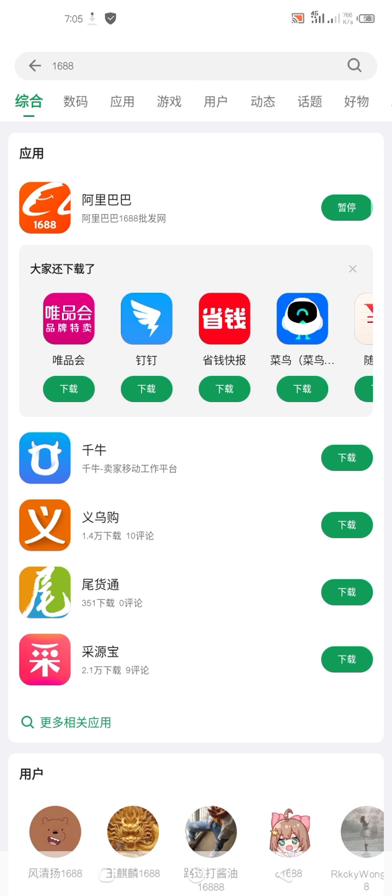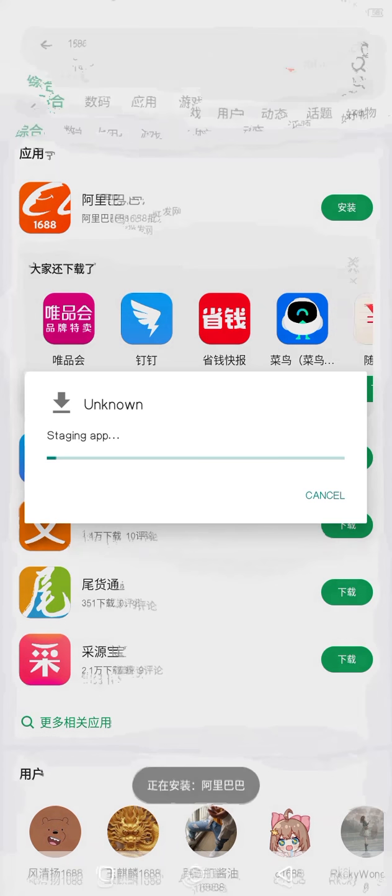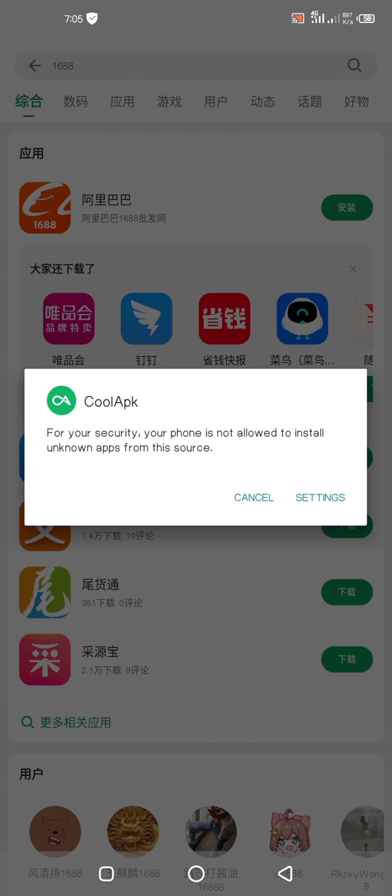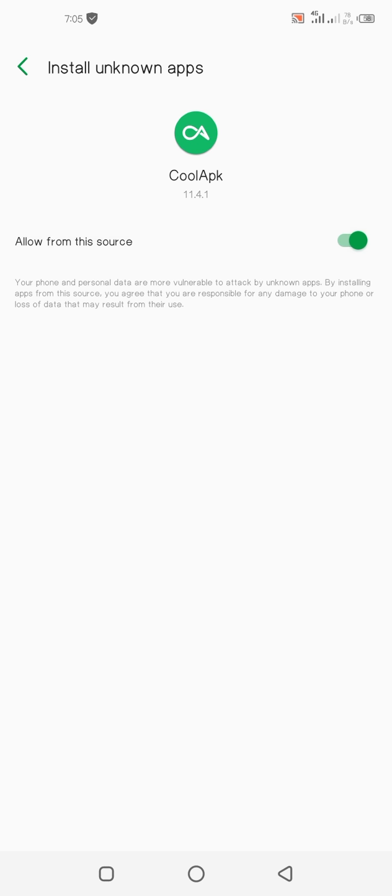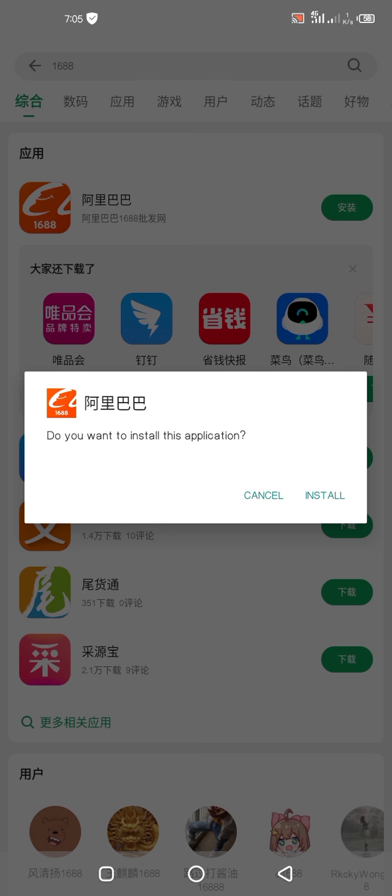So now, waiting for it to download. I think it's almost done. It has downloaded, but you can see the message coming from your phone that is blocking the app from installing. So you go to settings, allow this, then you go back and click on install. After that the 1688 app will install and you'll be able to access it from your phone. That is the only way you can go about it on Android.